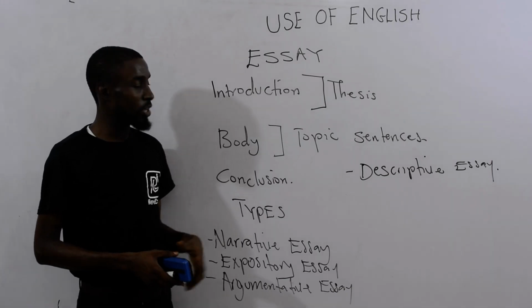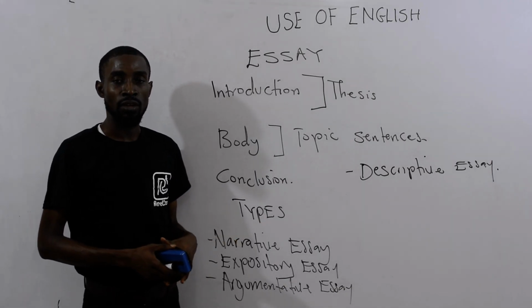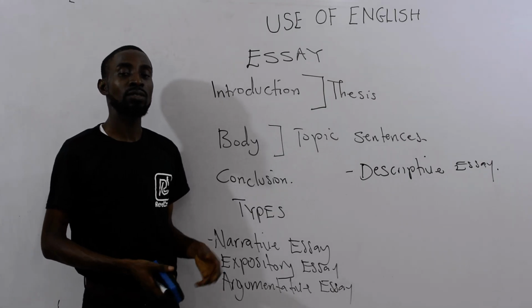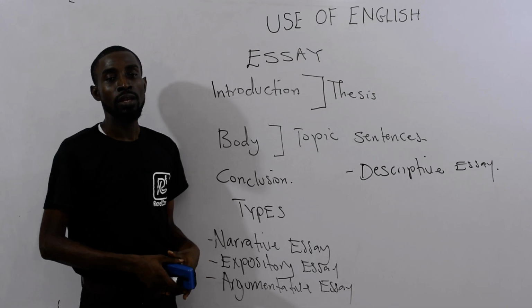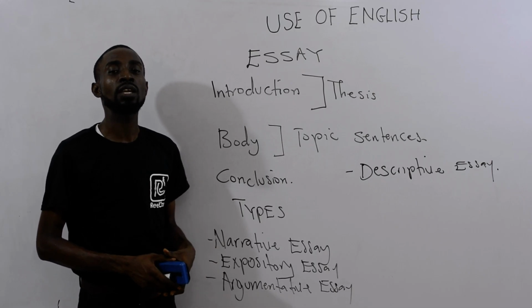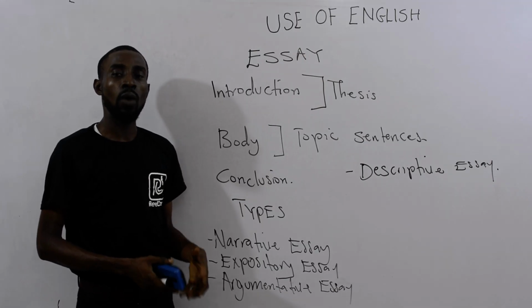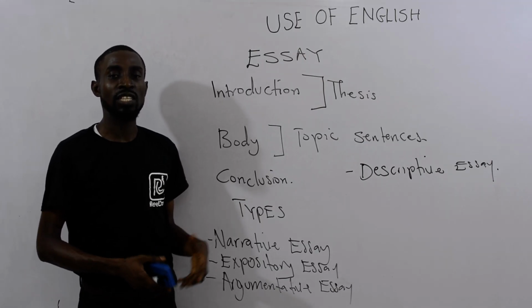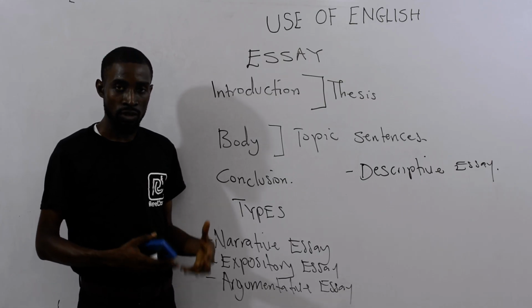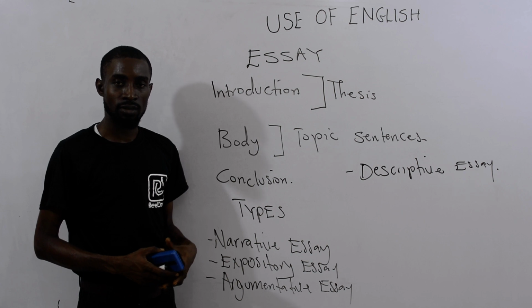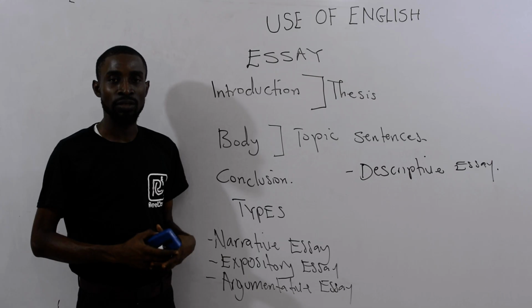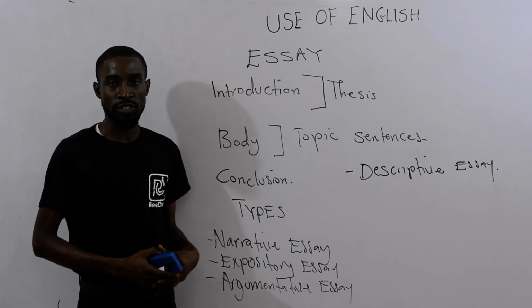For example, if you are to write an essay about how you traveled to Mina, you can open the paragraph this way: My journey to Mina last year was an interesting one. On our way, there were various interesting things I saw, which include neat police officers, a massive immigration office, and the governor's office.